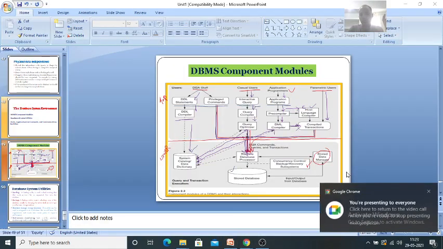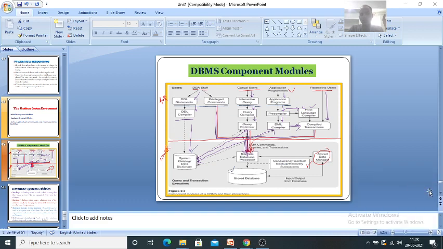Hope all the parts, each and every component of this, we discussed in detail. So hope you understood how exactly all the component modules are interconnected and how these things are going to work. Each user will interact with a stored database. Hope the things are clear.